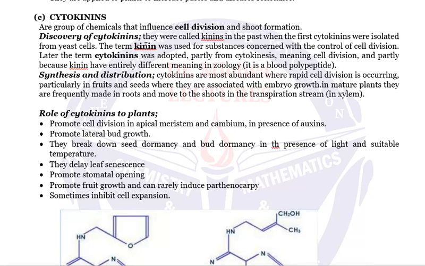Their name changed from kinins to cytokinins partly because kinin has an entirely different meaning in zoology, where it means a blood polypeptide. So in studying animals, that is zoology, we have kinin, and kinin is one among the bloody polypeptides, one among the proteins found in the blood.